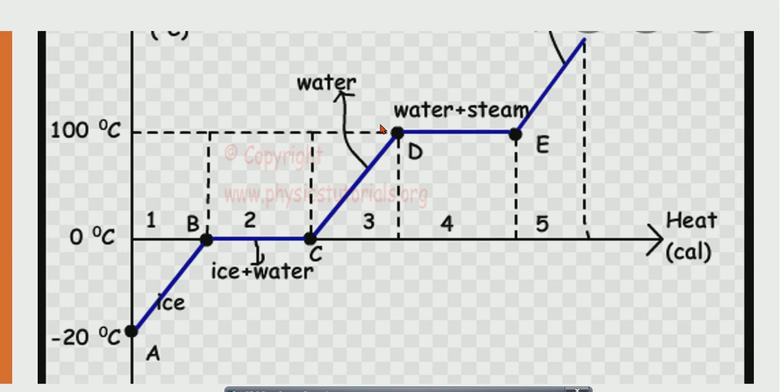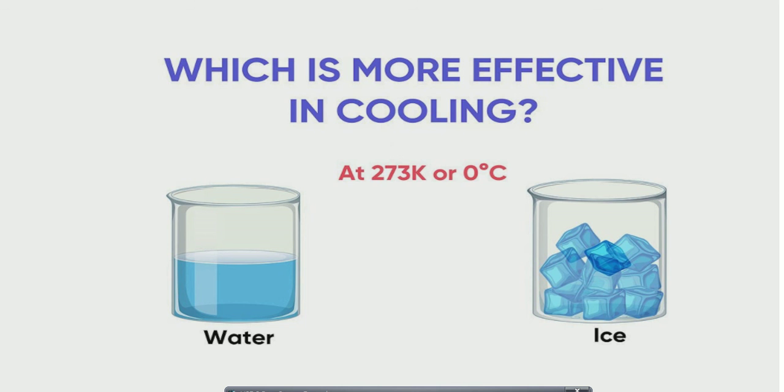Then water converts to water plus steam, with the temperature still constant, and then again from steam the temperature rises. This is called the latent heat graph, which is actually plotted as temperature against heat.